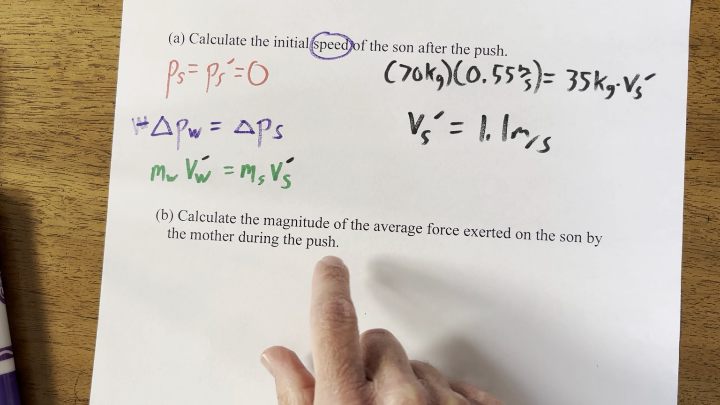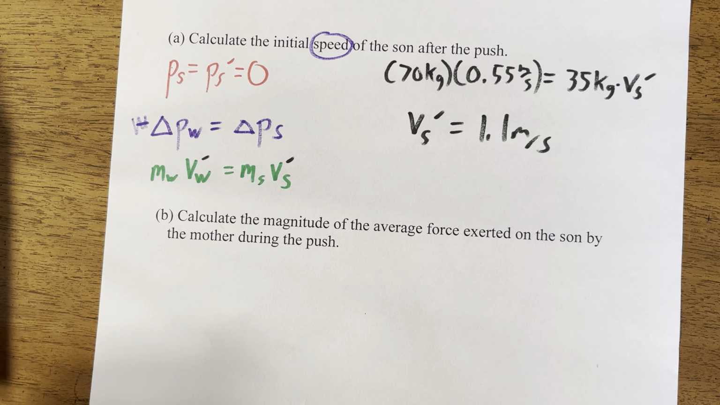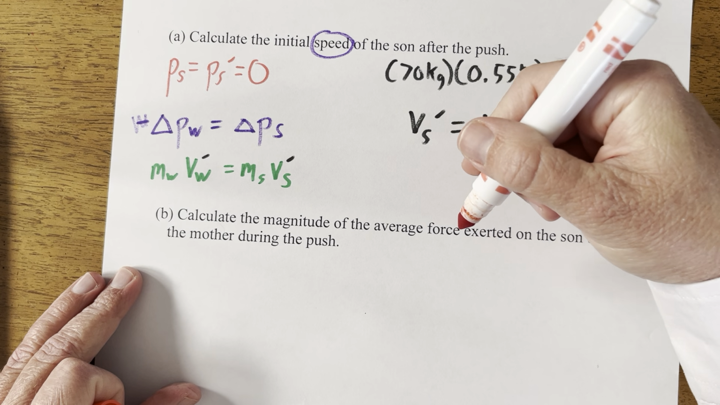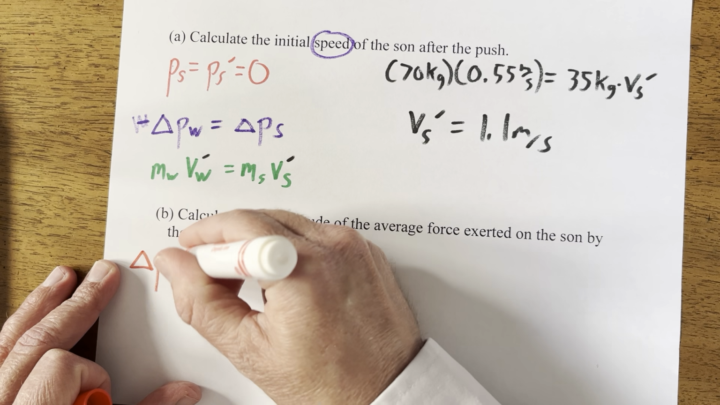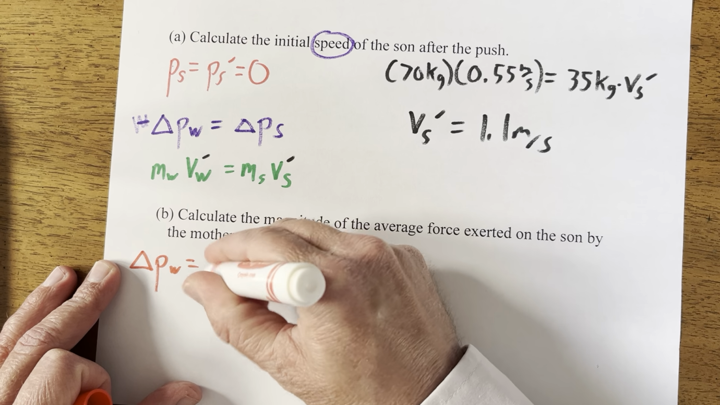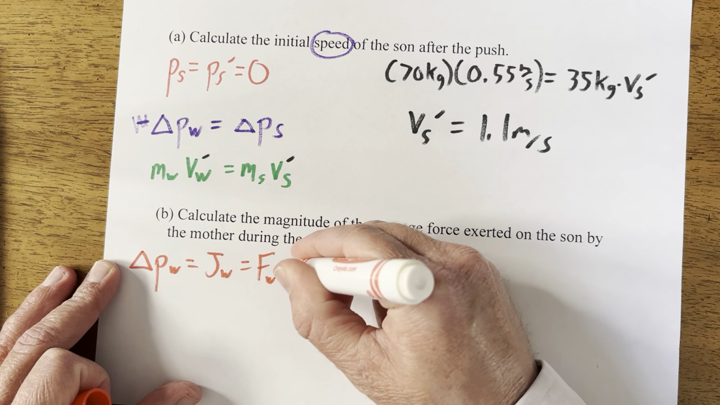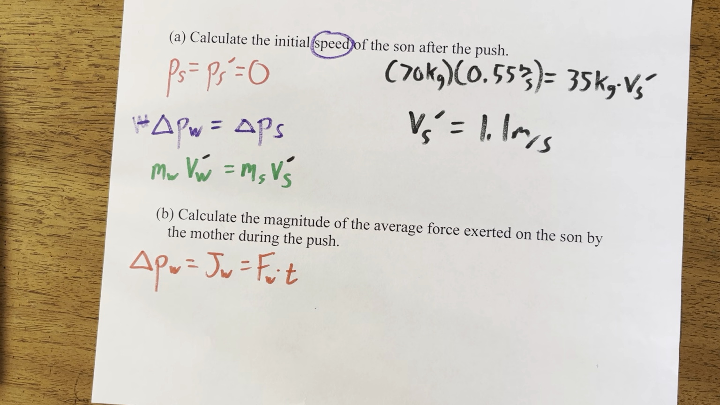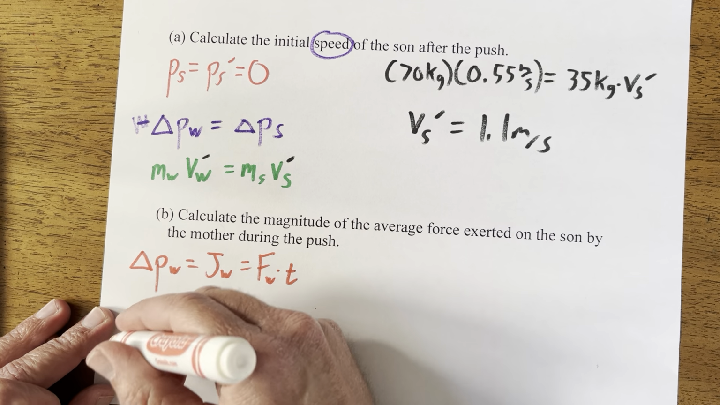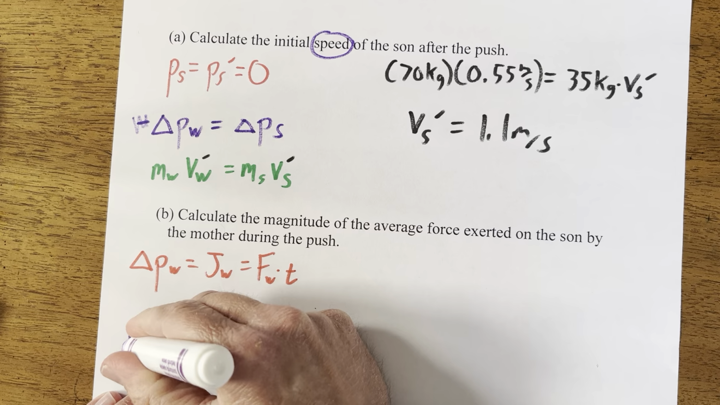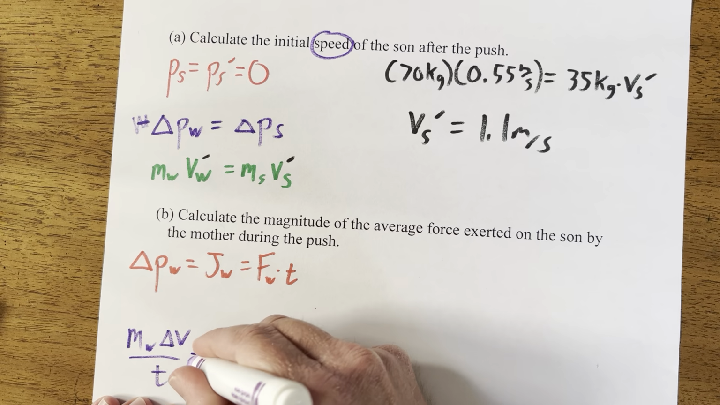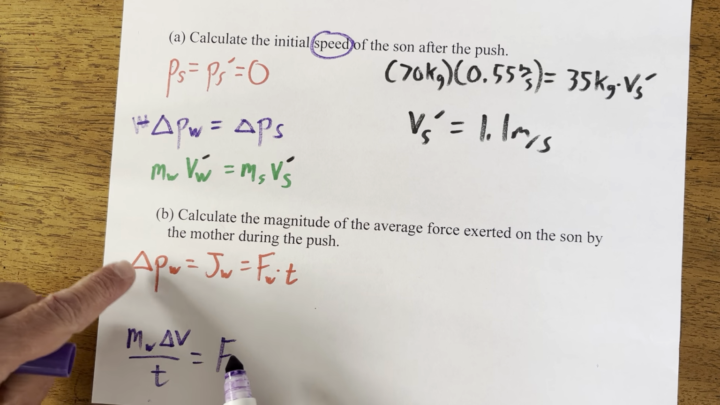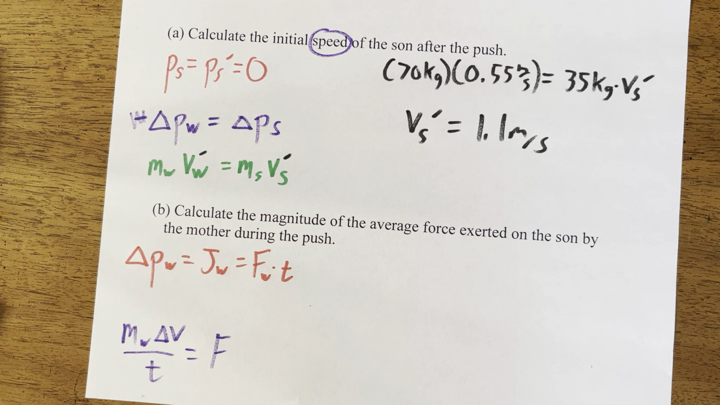Okay, so now it says calculate the magnitude of the average force exerted on the son by the mother during the push. That would also be the son on the mother because they are the same. If we look at this, the change in momentum of the woman is equal to the impulse on the woman, which is the force on the woman times the time that the force is exerted. Since change in momentum is mass times change in velocity, I'm going to divide by the time, and that is equal to the force. So this was mass times change in velocity, divided by the time.